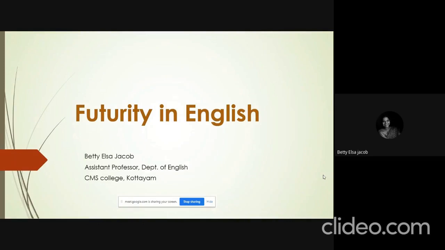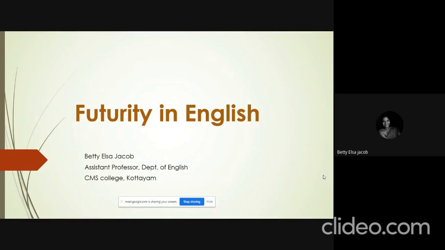Today we'll be discussing futurity in English, wherein we'll be looking at the future tenses. I hope you remember the classes on present tense and past tense. A future tense, as we know, refers to the action, or to the time, that happens from the next moment onwards. So it tells you what is to come. It tells you what is going to happen.